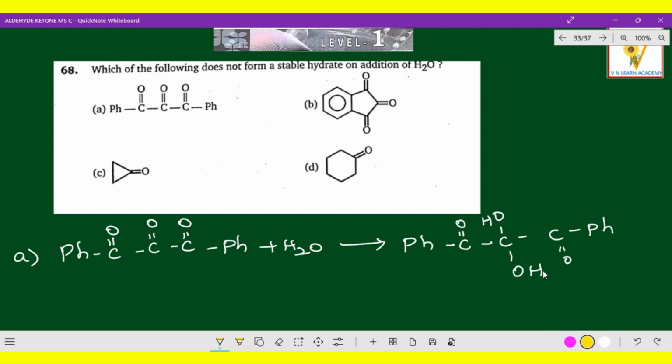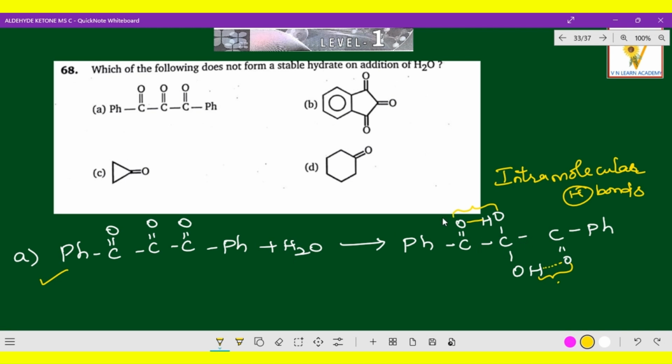Now this hydrogen and this oxygen combine together, and in the same way this hydrogen and this oxygen combine together, so you will get intramolecular hydrogen bonding. Intramolecular hydrogen bonding is more strong, so definitely this will be more stable.